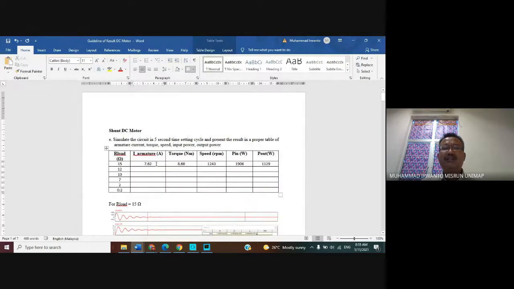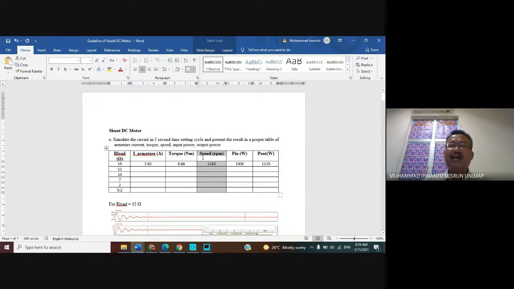Just take the armature current and speed data to draw the curve of speed versus armature current. If we say speed versus armature current, the vertical axis is speed and the horizontal axis is armature current.